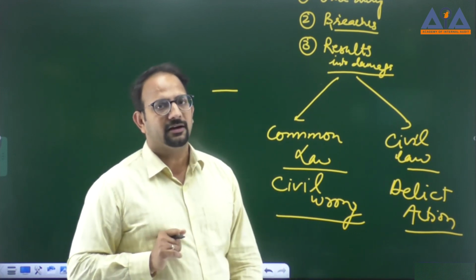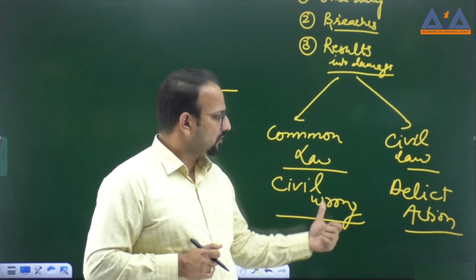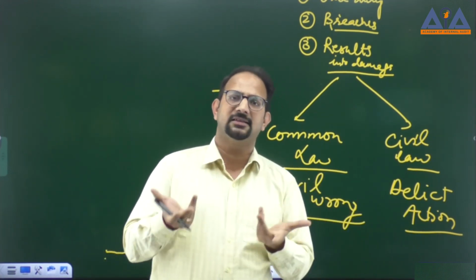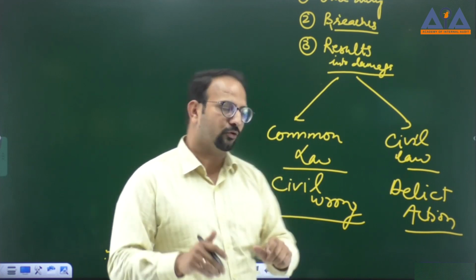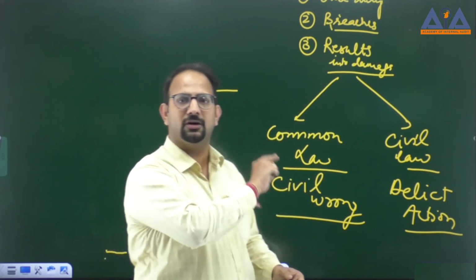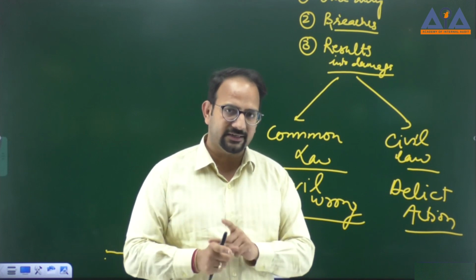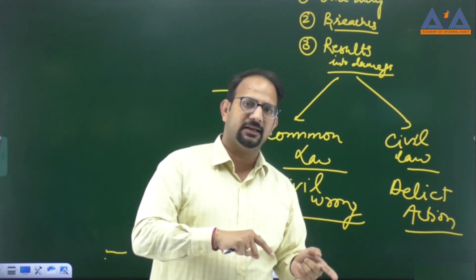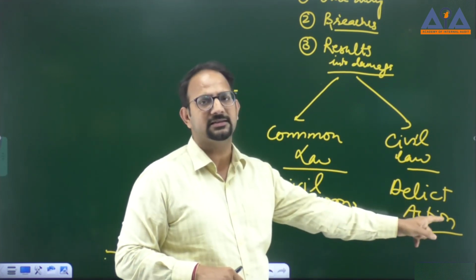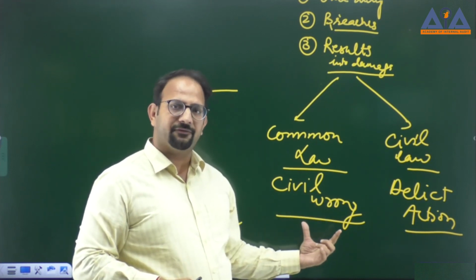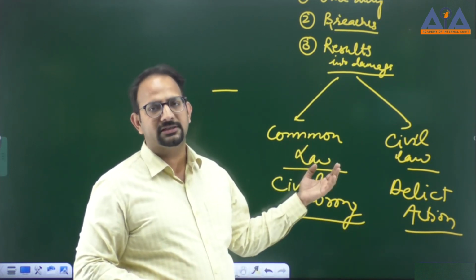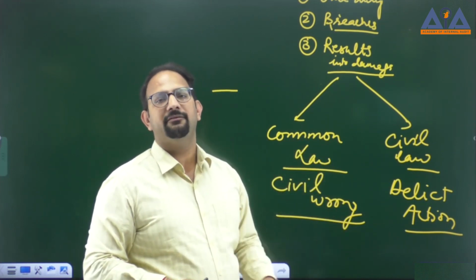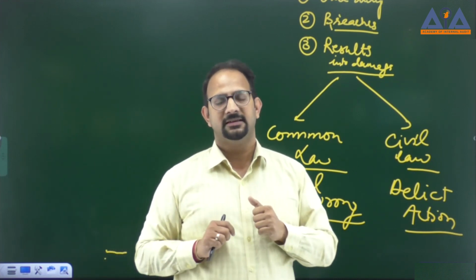So one point we have understood is that civil wrong and delict action are both the same thing, right? Both are other than contractual obligations, right? It is not because of contract. Other than contract, both of these things are the same, but the name is different depending upon the jurisdiction in which we are living or in which we are going to file the case, right?